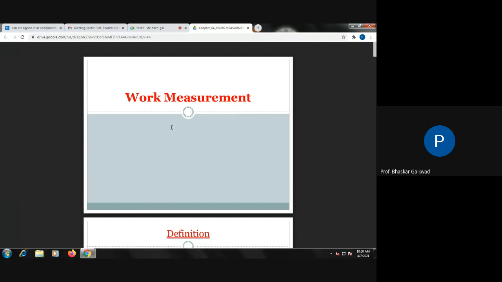While calculating the times, we have already gone through the standard time calculation. A very simple concept is there in the standard time. First, we have to observe the work. Suppose a machining job is going on. With the help of your watch, you can observe this, decide the performance rating, and multiply the observed time by the performance rating.